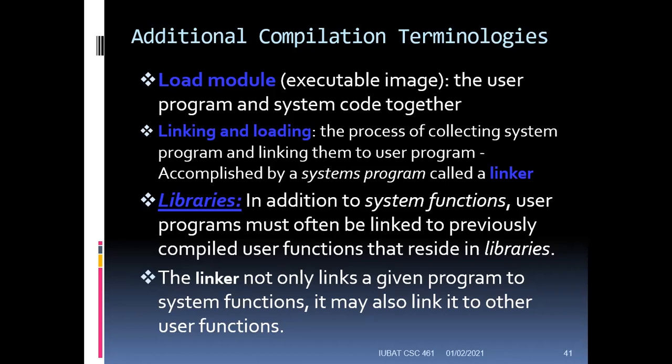Whenever you compile a program, you will see that an executable file is created. For example, I have written a very simple C program, and then I have compiled it. The first time I run the program, if you go back to the folder where your program is stored, you will see that three different files are created. One is your .c file, and then there is a .exe file. That's where our executable image is. If you directly click there, the program will start executing.